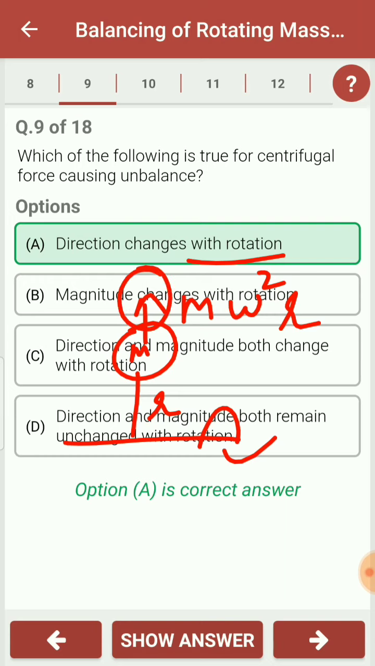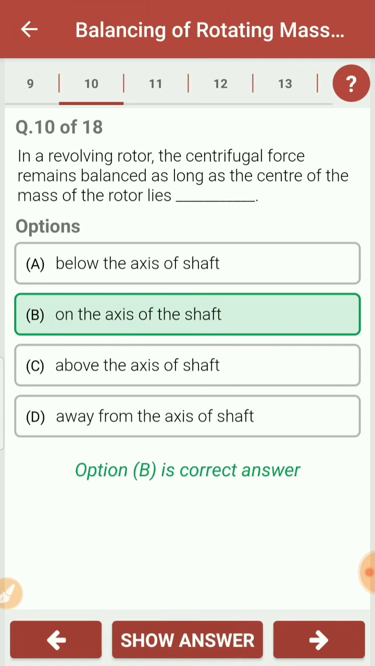In a revolving rotor, the centrifugal force remains balanced as long as the center of mass of the rotor lies on the axis of the shaft. So if the rotor is mounted on the shaft, and the CG of the rotor is aligned with the axis of the shaft, then you can say that the system is balanced.